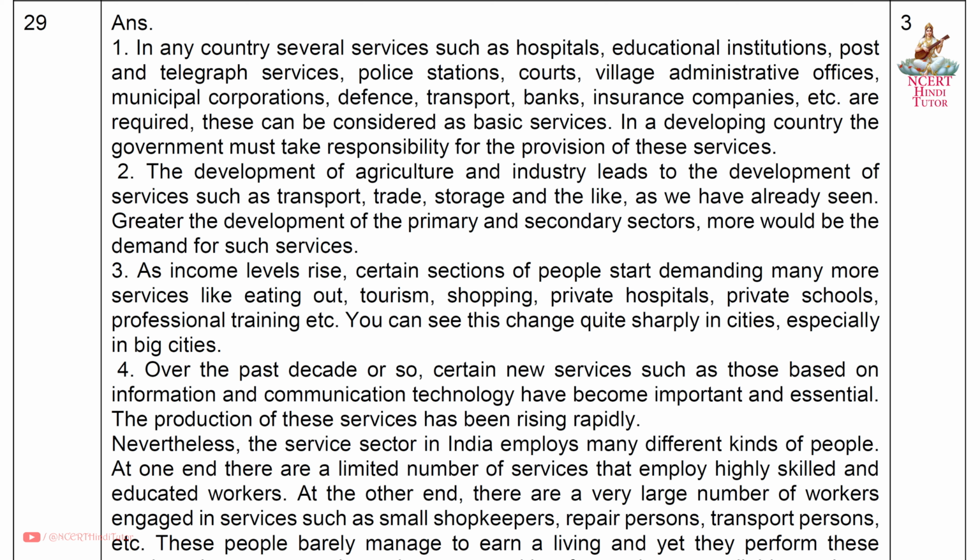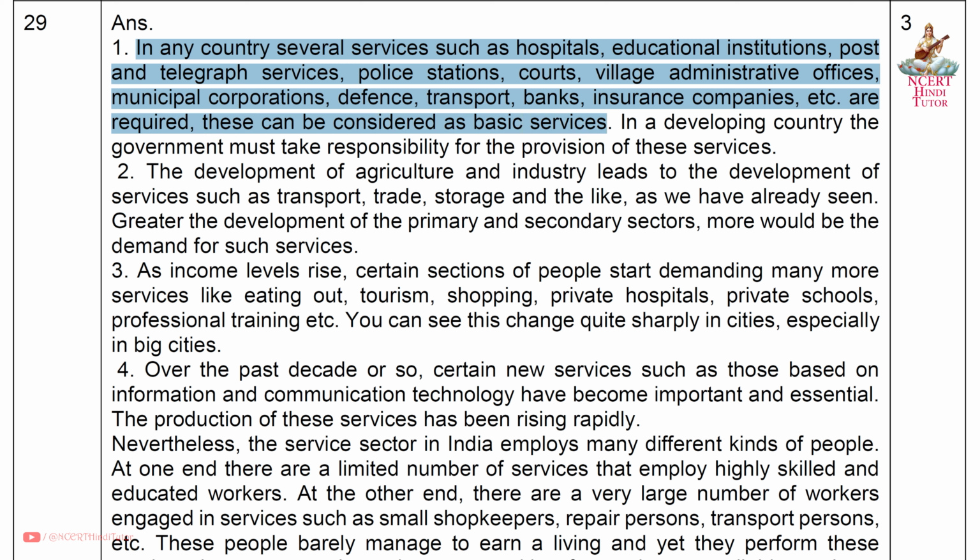Answer. First, in any country, several services such as hospitals, educational institutions, post and telegraph services, police stations, courts, village administrative offices, municipal corporations, defense, transport, banks, insurance companies, etc. are required. These can be considered as basic services.